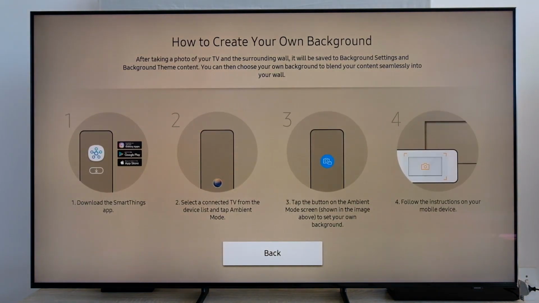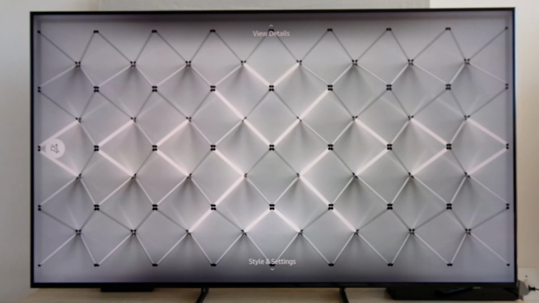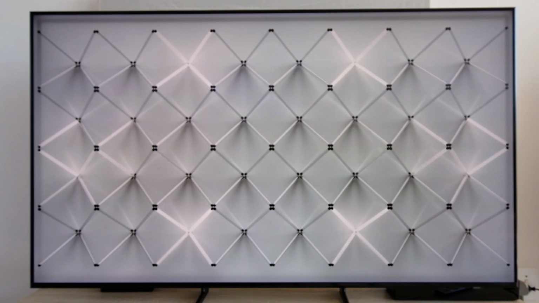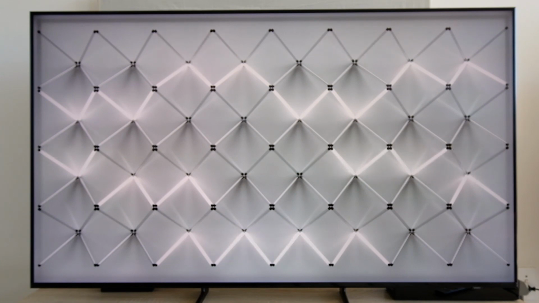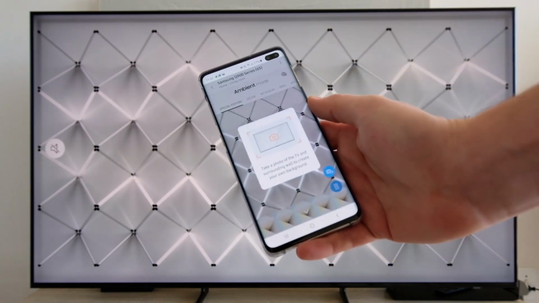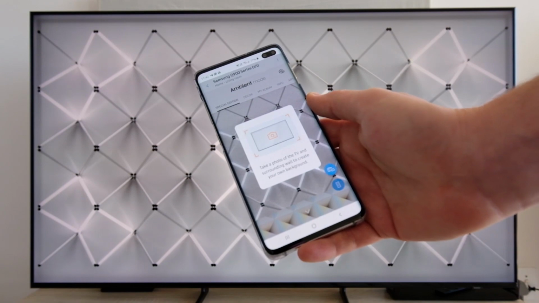There's a useful how-to guide that shows you how to create your own background. So if, for example, you've got some particularly fun wallpaper, you can snap a picture of it and then make your TV match it seamlessly. Using ambient mode, you can even take a picture of your TV on the wall, and then ambient mode will match the background on the screen to it accordingly. To do this, you just use the SmartThings app on your phone.